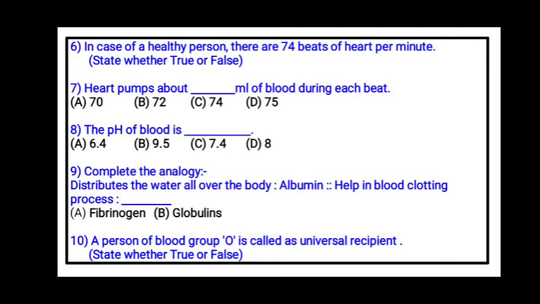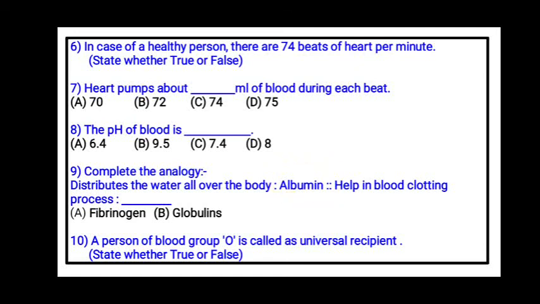Eighth one. The pH of blood is dash. 6.4, 9.5, 7.4 or 8. Ninth one. Complete the analogy. Complete the analogy can also be called find the correlation, so both the questions mean the same thing. Distributes the water all over the body. Who does this function?